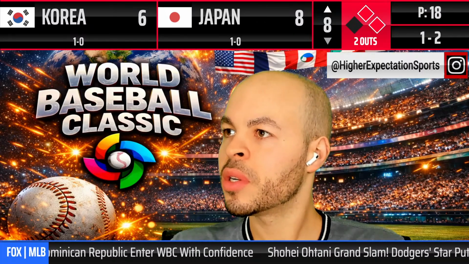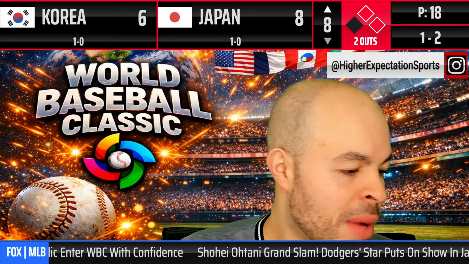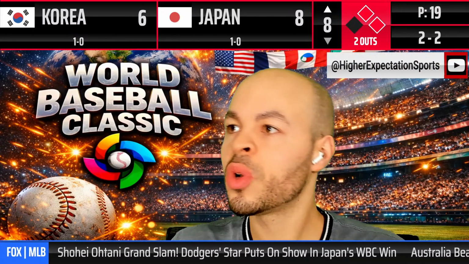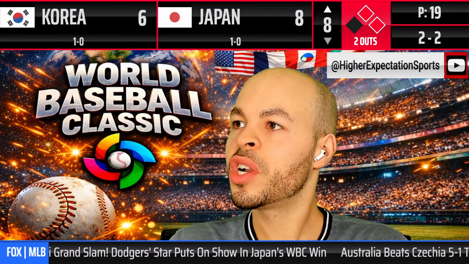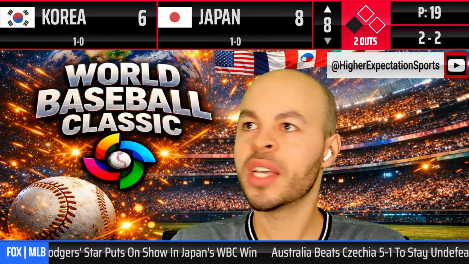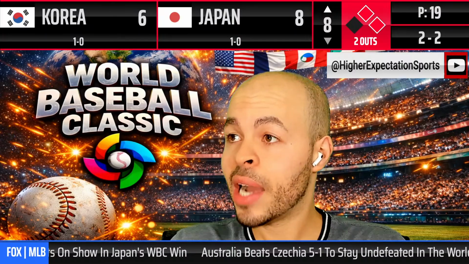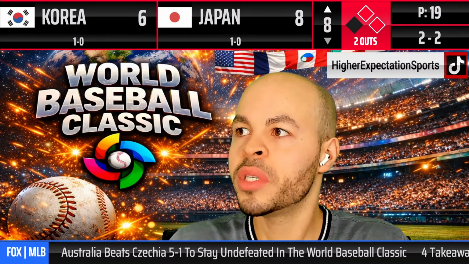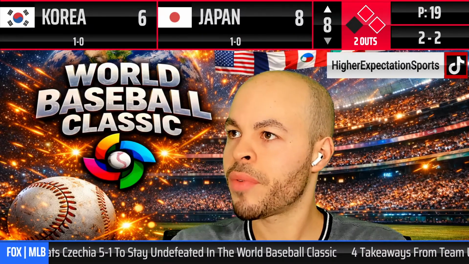Here's the pitch. Up high, 2-2. My man, he just almost Soto shuffled on them. You can see the Korea fans, you can see the Japan fans. They are into the game. They are locked into this game. Man, imagine me being in the Tokyo Dome. I would love to be something like that. That seems like an amazing experience.